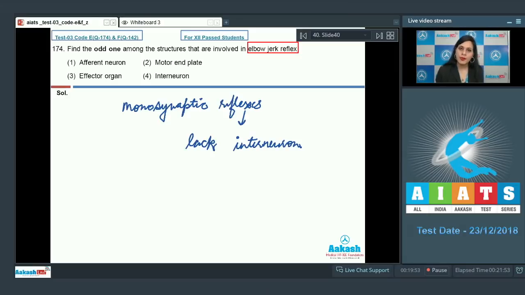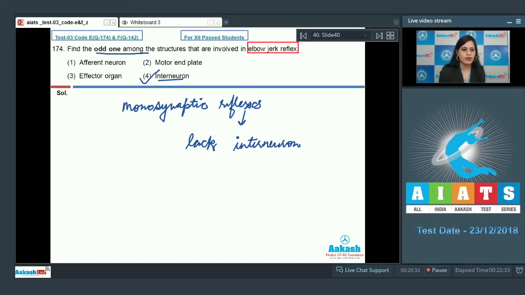So the sequence of nerve impulse transmission would be: on receiving stimulus, the sensory receptor will send the impulse to the spinal cord through afferent pathway, and from spinal cord through efferent pathway, it will reach the effector organ which exhibits the response. So the odd one among the structures would be option number 4, that is interneuron, and this is a correct answer to our question.